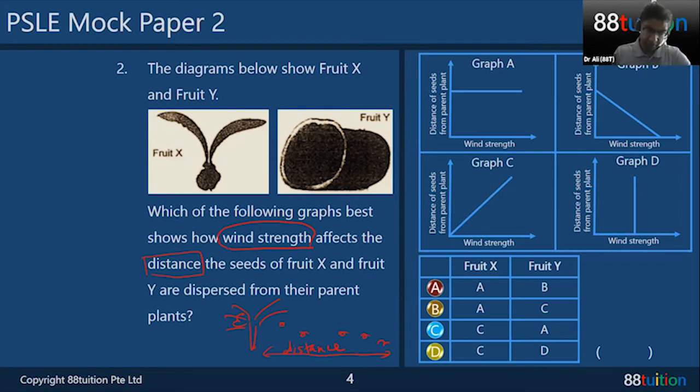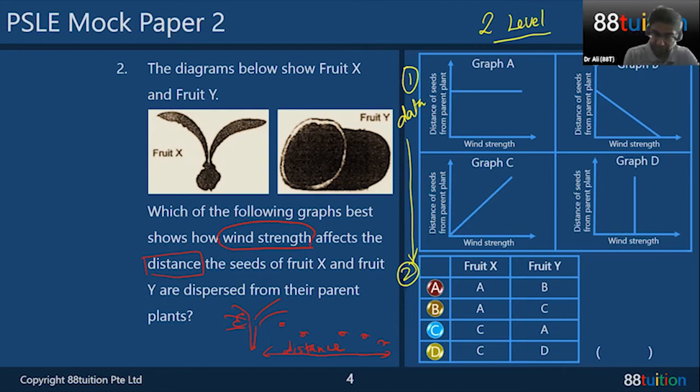Now, graph A. This is about 2-level again. Yesterday we did 2-level questions, which means this is level 1, and then this is level 2. You need to read the data. Level 1 is the data, and then bring it down to level 2 and say which is the correct set of data, because you have to match 2 sets for fruit X and fruit Y. Which of the following graphs best shows how wind strength affects the distance the seeds of fruit X disperse from the parent plants?